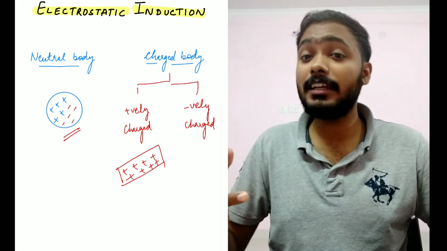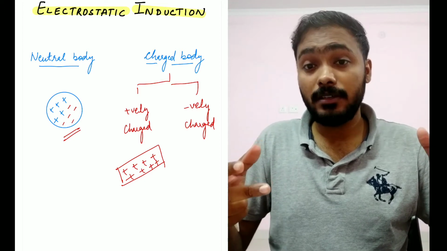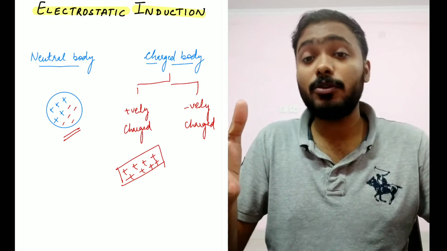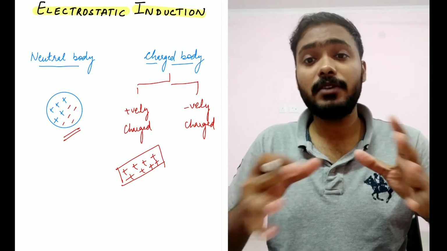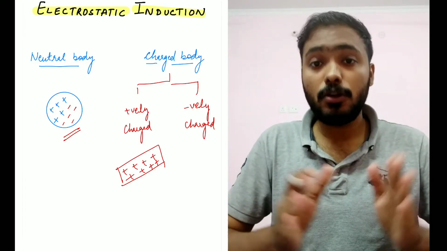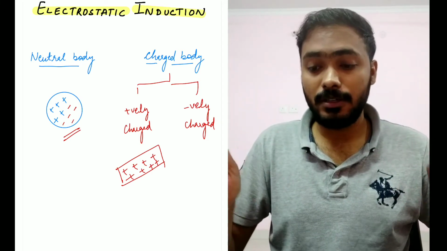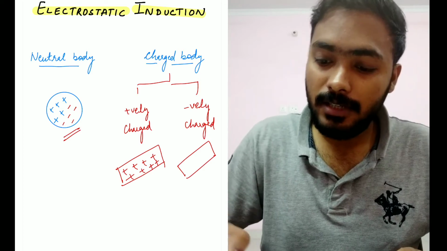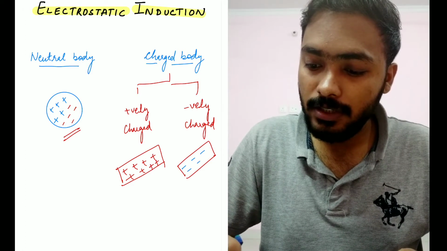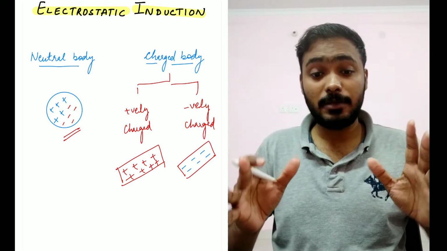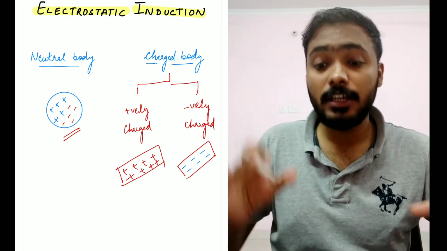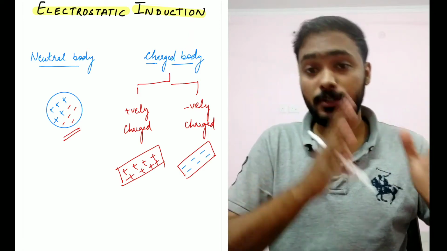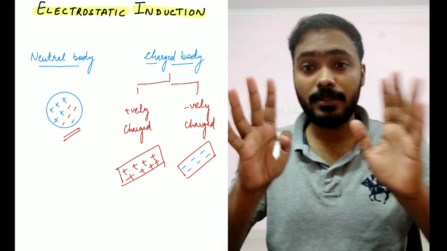It does not have any negative charge particles. I'm talking about ideal cases here, so let's assume I have a pure positively charged body. All right. So for a negatively charged body, what is going to happen? It will have all negatively charged particles. I hope that is understandable. I hope you understood what we mean by neutral body and what we mean by charged body. Charged bodies are positively charged bodies or negatively charged bodies. I hope that is understandable.